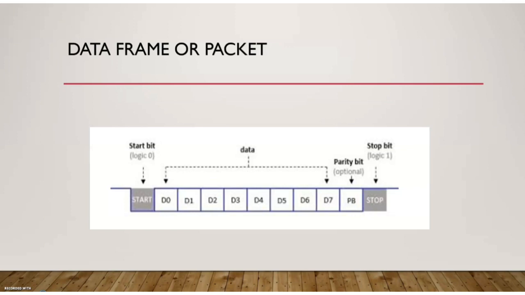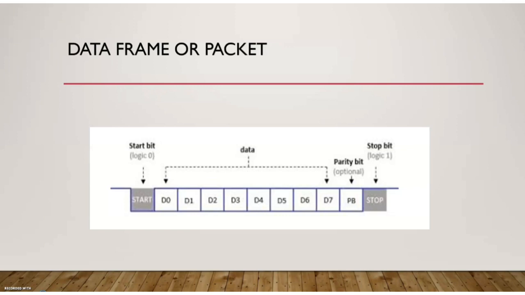And you can see that at the end of the data frame, there is a stop bit, which is a low to high transition. When the receiver receives this low to high transition, it gets an indication that this is the end of the particular frame. This is how it differentiates the beginning and end of a data frame.